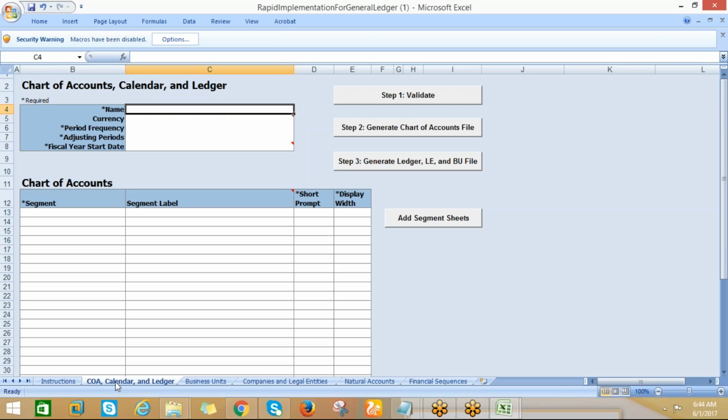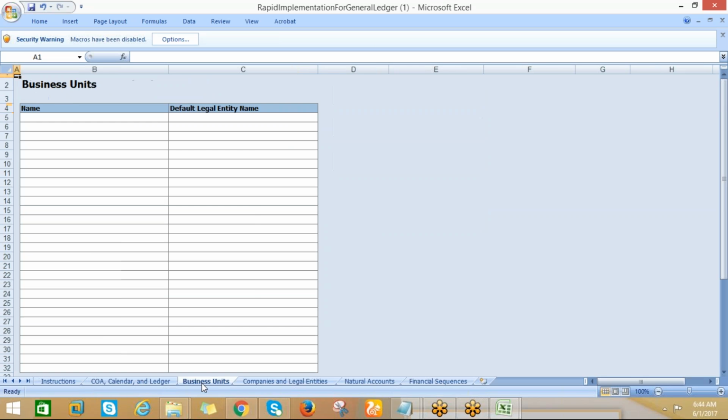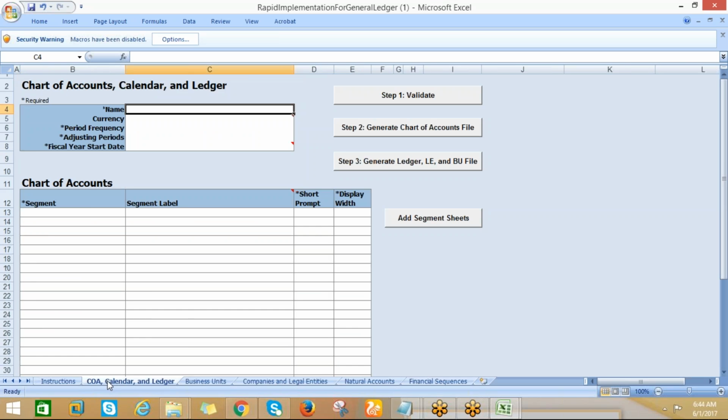There were so many things here: chart of accounts, calendar, ledger, business setup. Anyhow, let me go through that.